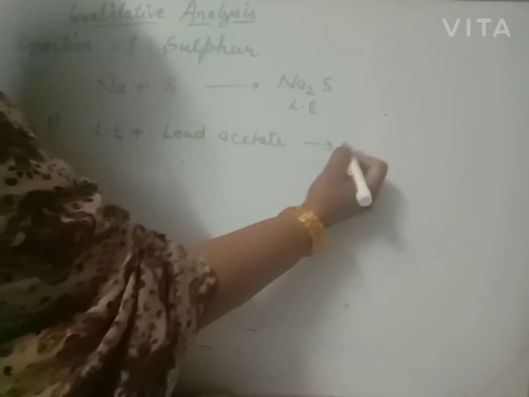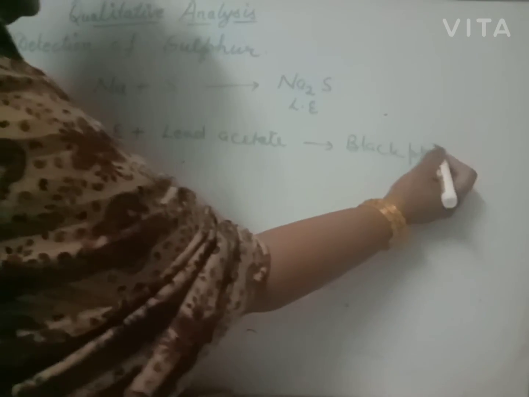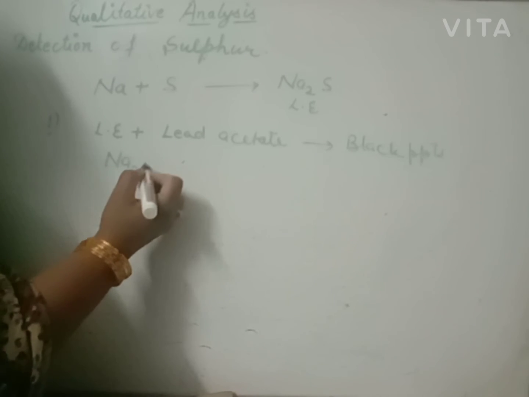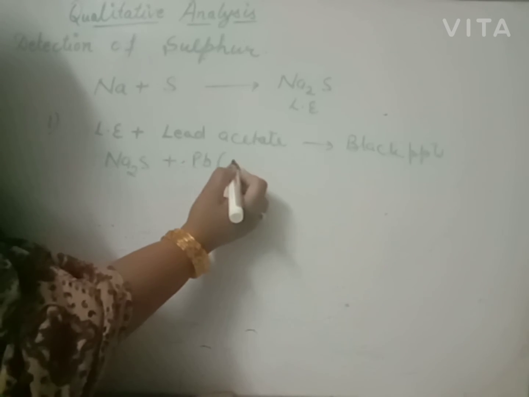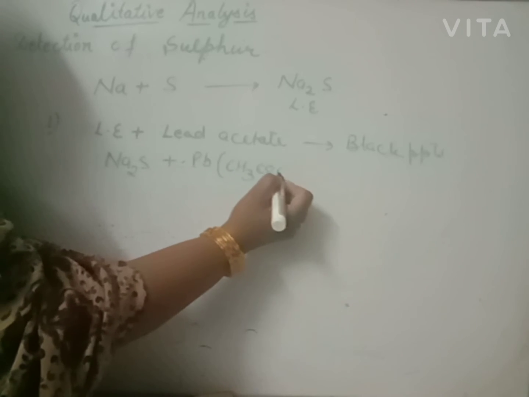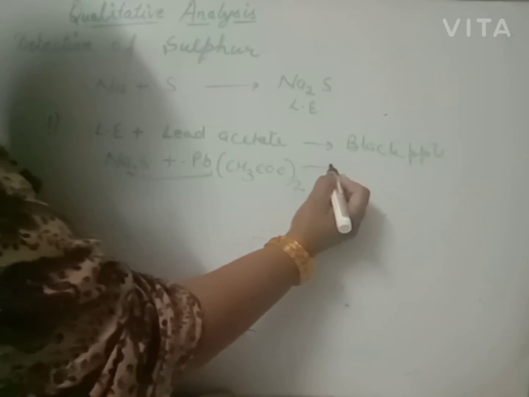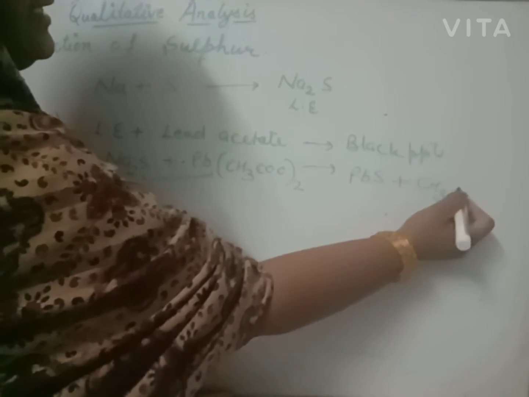It will give a black precipitate. If black precipitate is obtained, then we will say sulfur is present. The extract contains Na2S, and lead combines with sulfur to give black precipitate of lead sulfide, and sodium acetate is released.